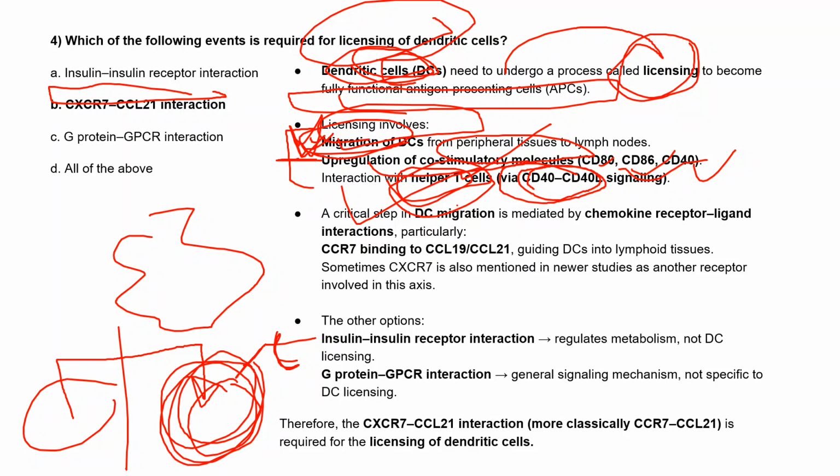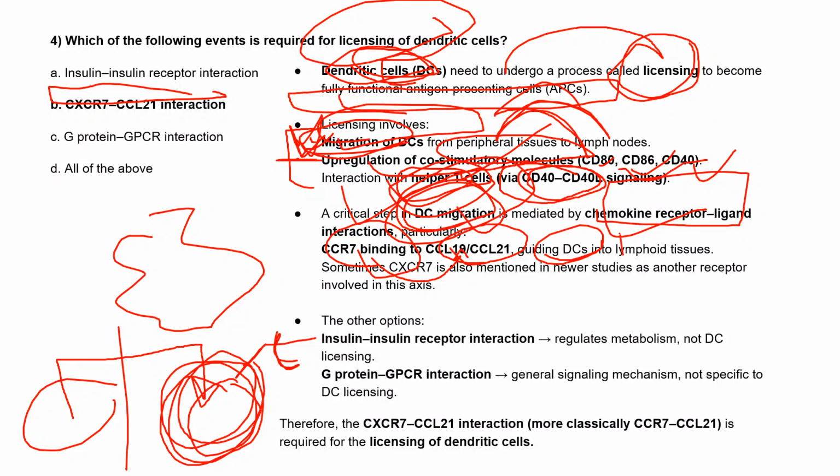During the migration of these dendritic cells from the peripheral tissue to the lymph node, the process is mediated by chemokine receptor ligand interactions. CCR7 binds to CCL19 and CCL21. Once the receptor binds to these ligands, they guide the dendritic cells into the lymphoid tissue.